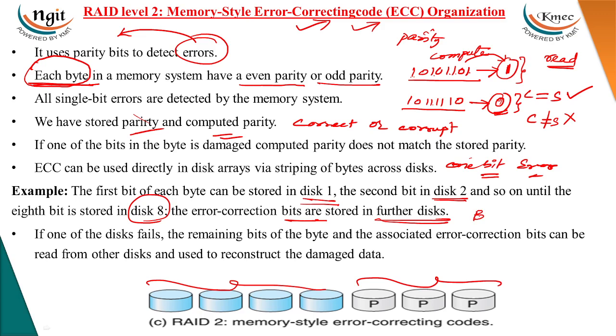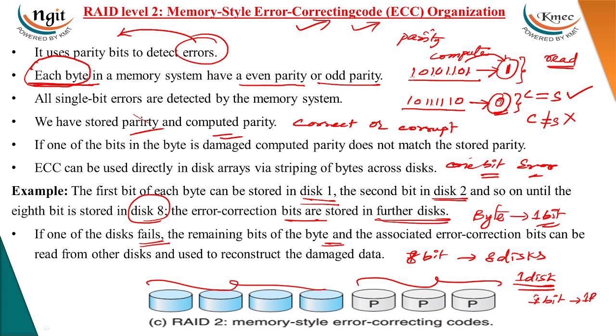So if you take a byte, we can store one bit in one disk, one bit in one disk. If any one of the disks fails, with the remaining bits of the byte, that is, if a total of 8 bits are stored on 8 disks and any one of the disks fails, then there is a chance of only one bit error. Only one bit is lost for each byte.